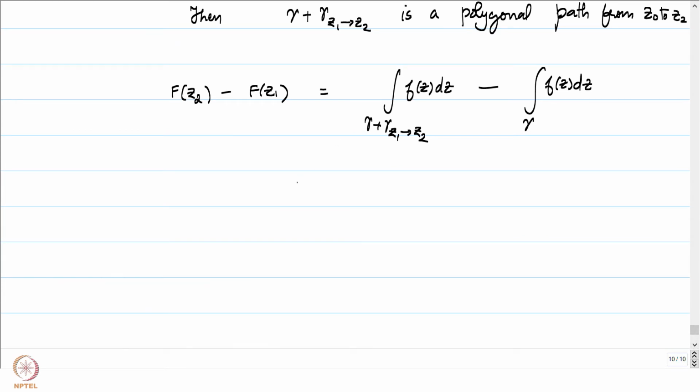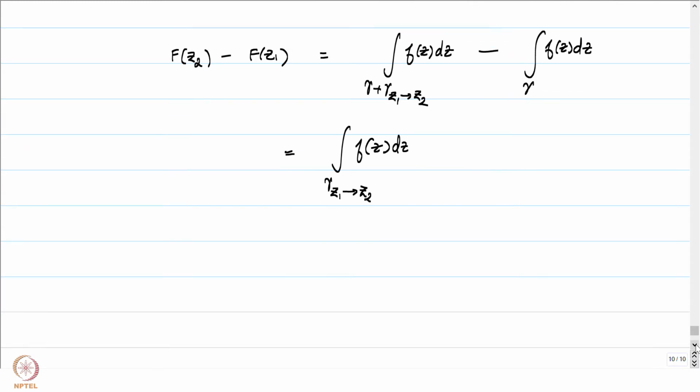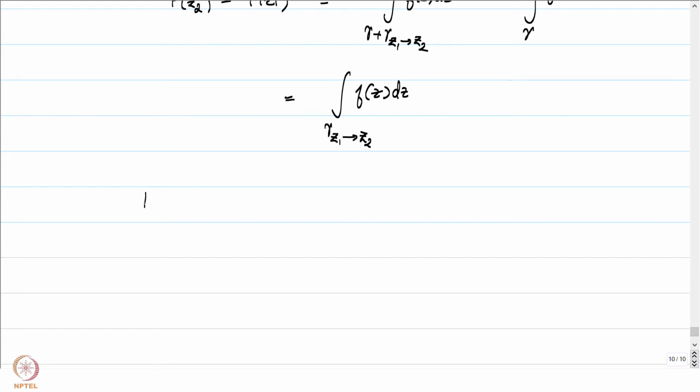And again, using the properties of integration over curves, this is going to be the integral of f over gamma plus the integral of f over gamma from z1 to z2. I'll just directly write this as the integral of f of z dz over gamma from z1 to z2. Okay, we know exactly what we are trying to estimate. We know what we want to prove. Small f is the candidate for the derivative of capital F at z2. So let's try to estimate this.